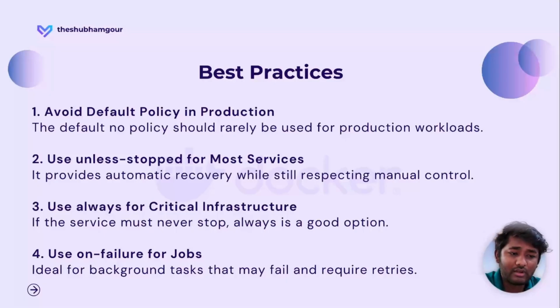Third is use always for critical infrastructure such as core services. If the service must never stop, it is recommended to use the always restart policy, and that would serve as a good option. Fourth is use on-failure for jobs. It is ideal for background tasks that may fail and require retries. In the on-failure restart policy, you can define the number of retries for which it should try to restart the container.